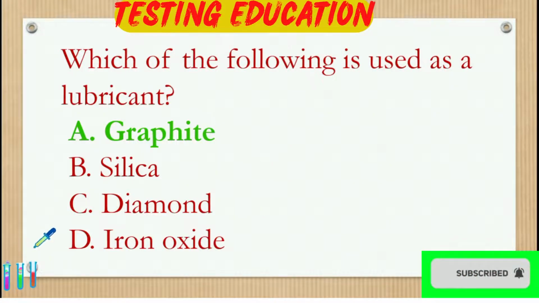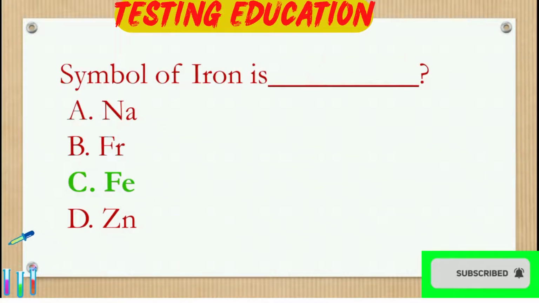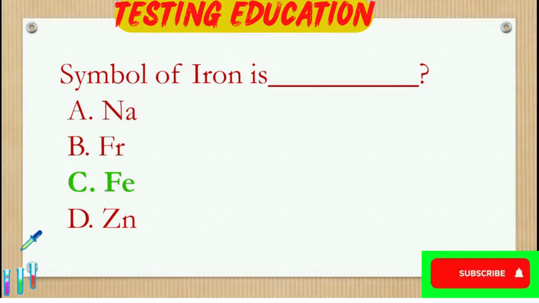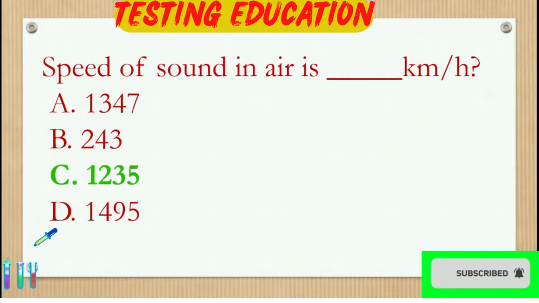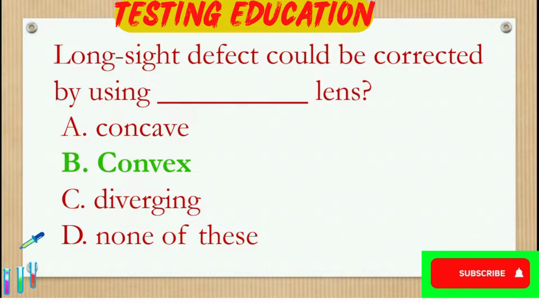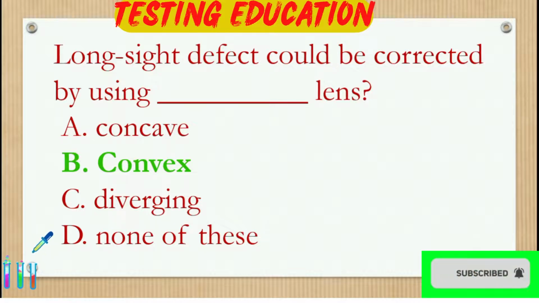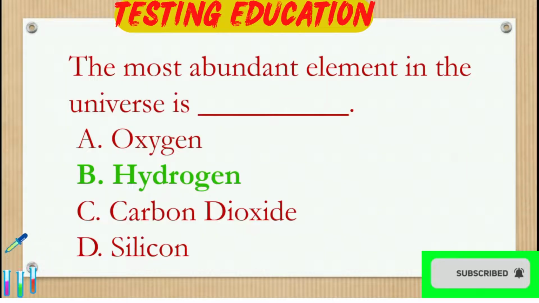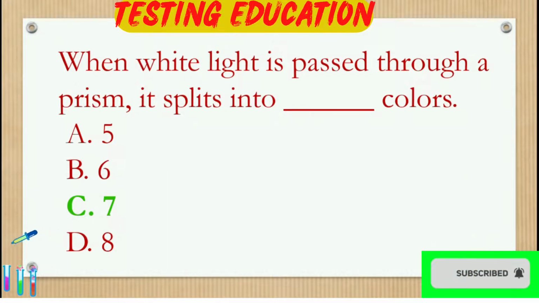Which of the following is used as a lubricant? Graphite. Symbol of iron is Fe. Speed of sound in air is dash kilometer, 1235. Long sight defect could be corrected by using dash lens, convex lens. The most abundant element in the universe is hydrogen. When white light is passed through a prism, it splits into dash colors. 7.